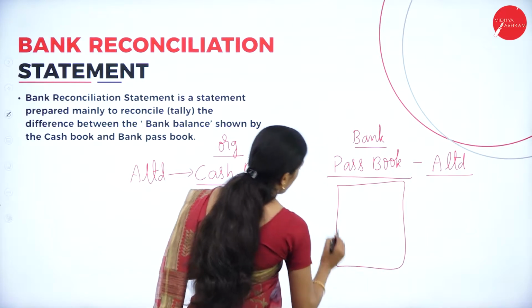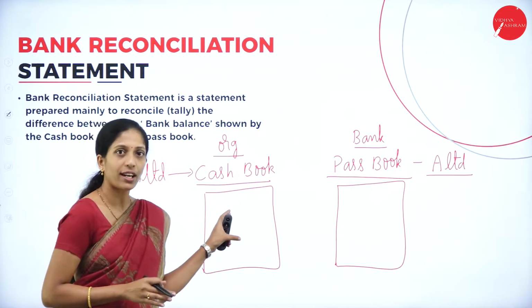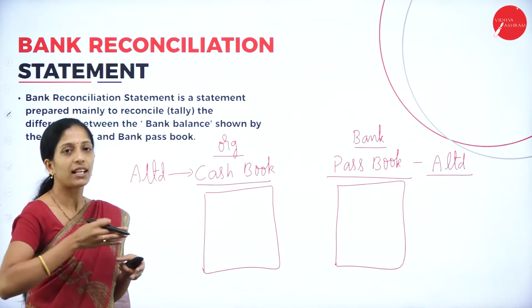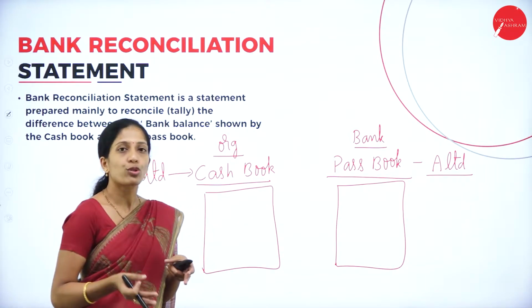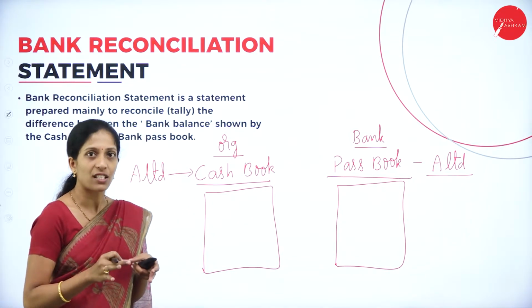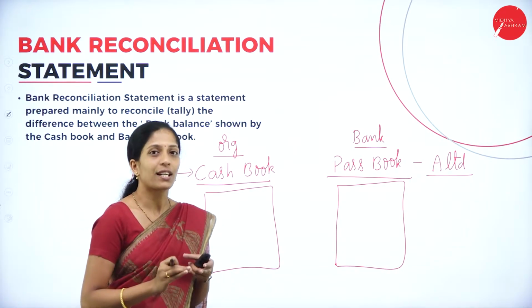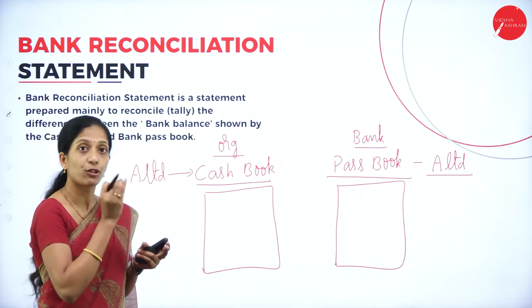Passbook. Now, it is understood that if the cashier records all the transactions in the cash book that take place between the bank and the organization, at the same time the banker also maintains a book known as the passbook, where he also records all the transactions. So it is understood that the balance of the cash book as well as the passbook should be the same.